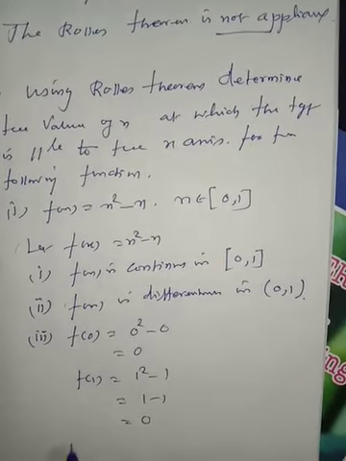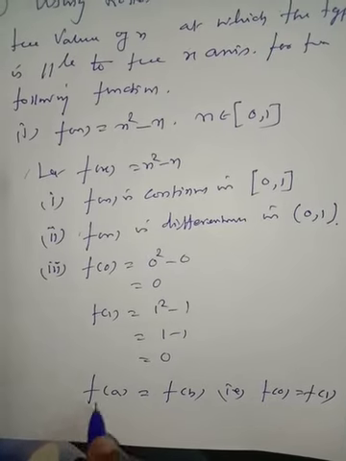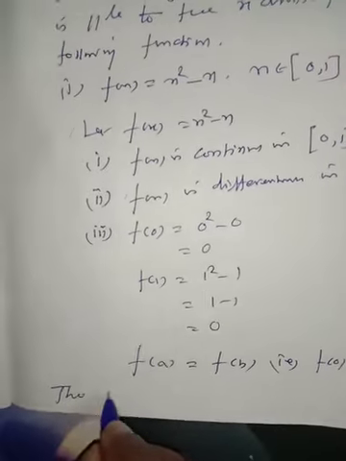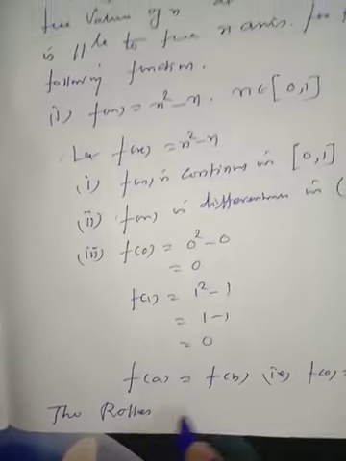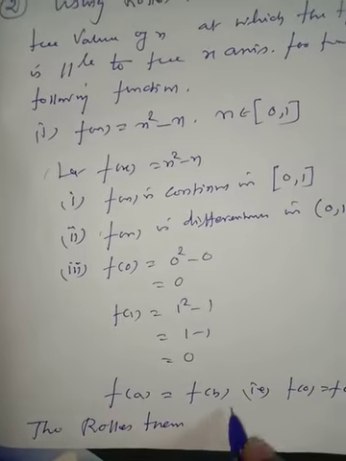In this case, f of a is equal to f of b, that is f of 0 is equal to f of 1. Therefore, Rolle's theorem exists.